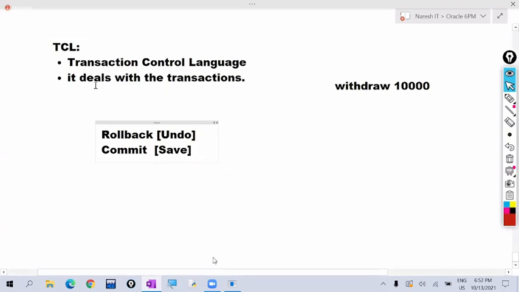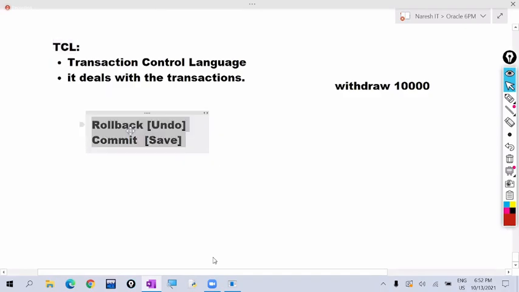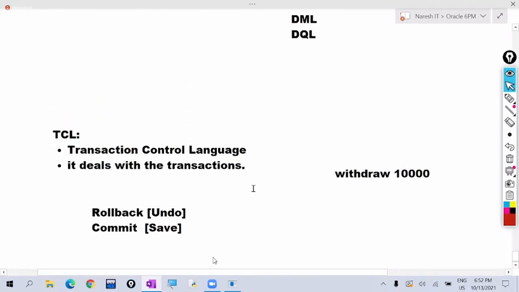So like this, to control the transactions, we are using the TCL commands. TCL stands for transaction control language. If a transaction is successfully completed, we use the commit command. If a transaction is not successfully completed, we roll back that transaction. So like this, we can use the TCL commands. So this is about the 5 sub languages.